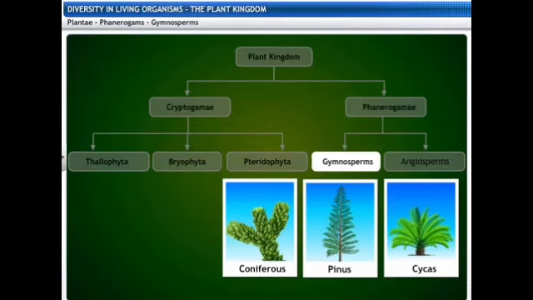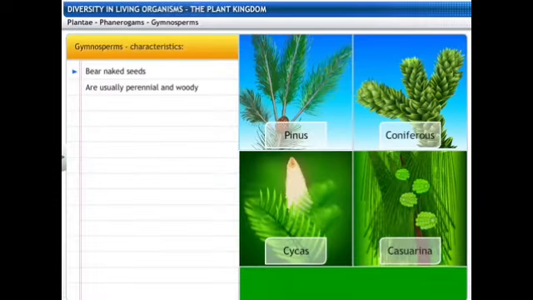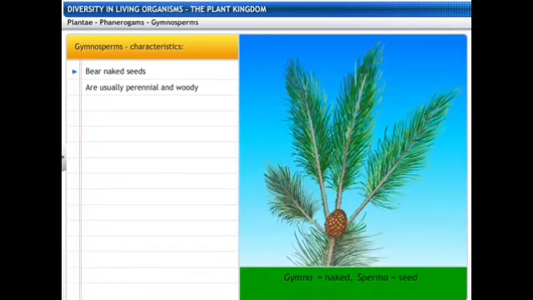And the cycas, the coniferous plants which are found on the surface of the earth. So they bear naked seeds and are usually perennial and woody. So they almost grow throughout the entire year. So gymno means the naked and sperma means the seed. So they have the naked seeds.